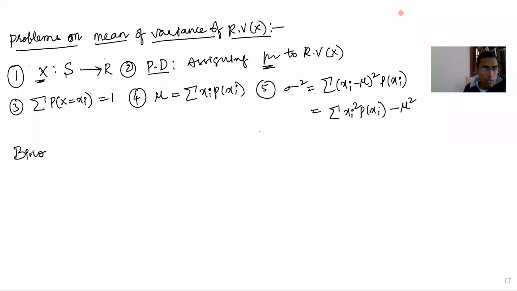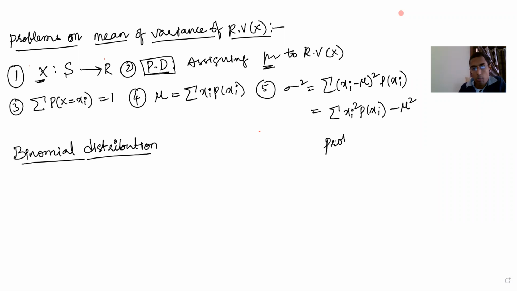Binomial distribution. What is this binomial distribution? We have random variable and probability distribution. This probability distribution, what is it? I told you that it is assigning probabilities to random variable x. Random variable x has some values, a range. If we assign probabilities to this random variable x, then we get a probability distribution table.